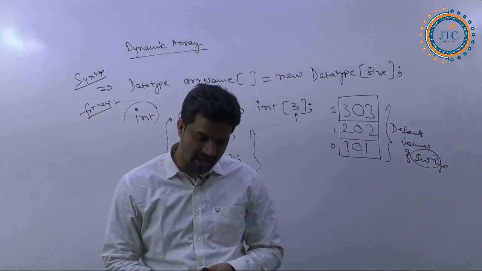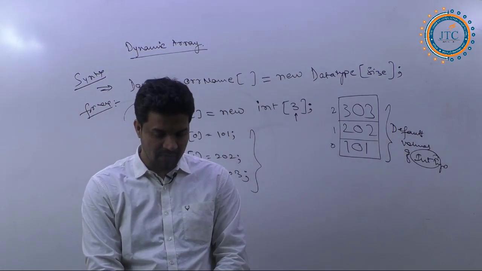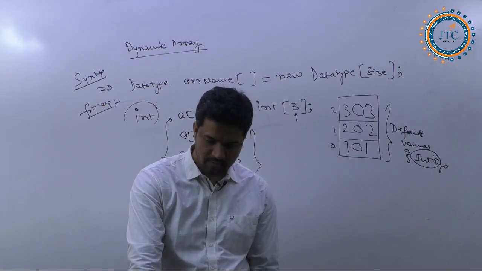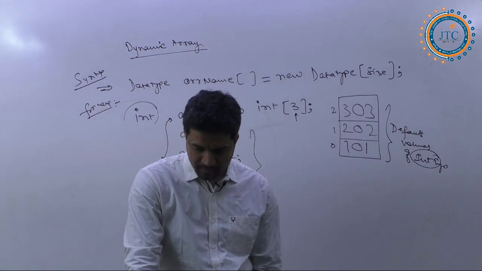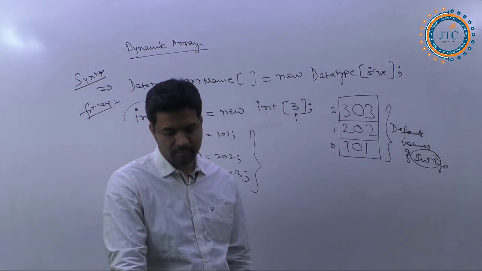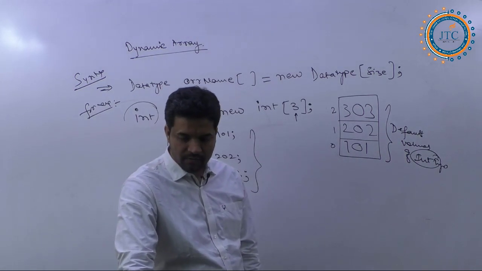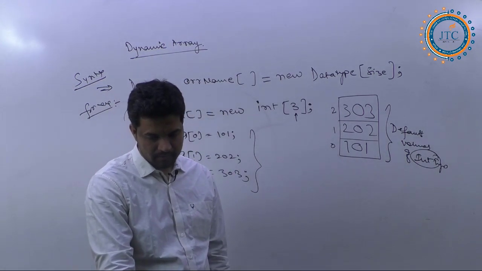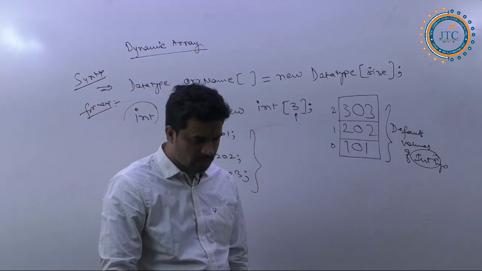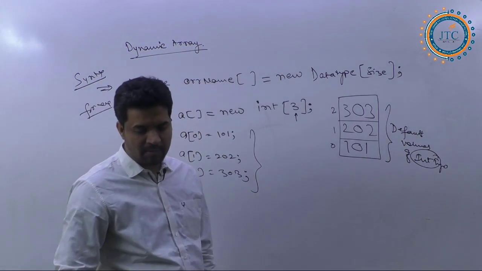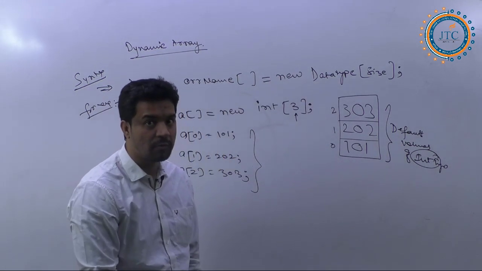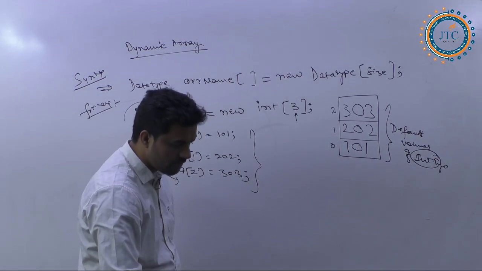Values are a different thing, I am not talking about values. At present I am just asking, can we change the length of the array? No, we cannot change it here. Okay, very good.